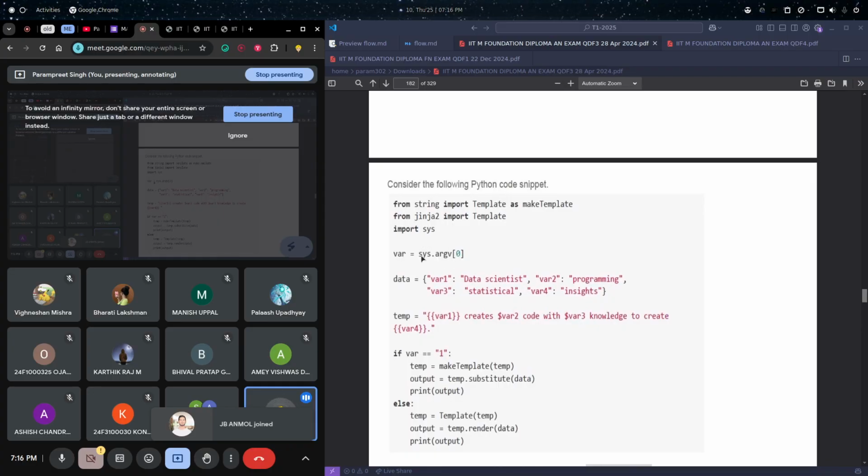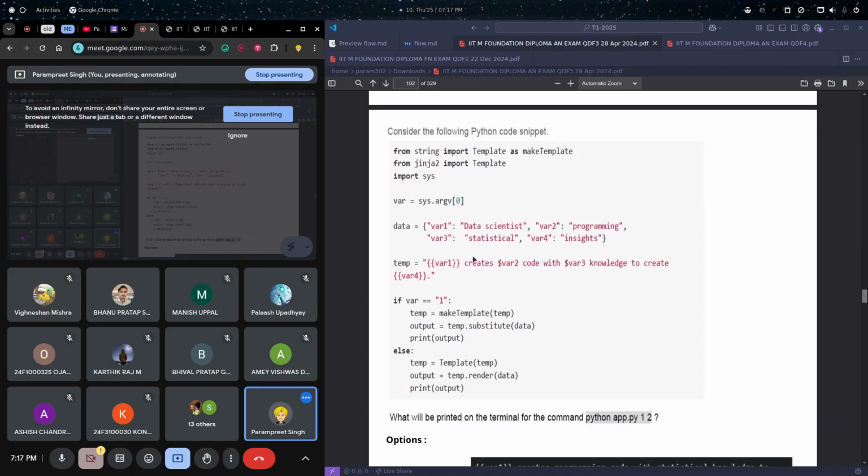Okay, so can anyone tell me this line? If I go to line number 4 or 5, this line where equals sys.argv, what is it doing? Can anyone tell me? Okay, it is just a program name. Hmm, program name. And what's the program? Okay, so here it is app.py. Yes, so we have app.py.